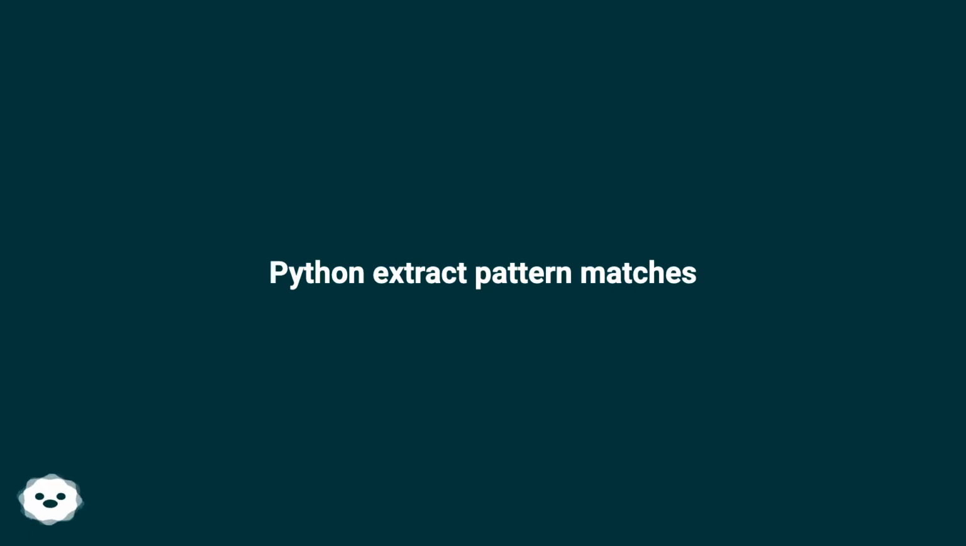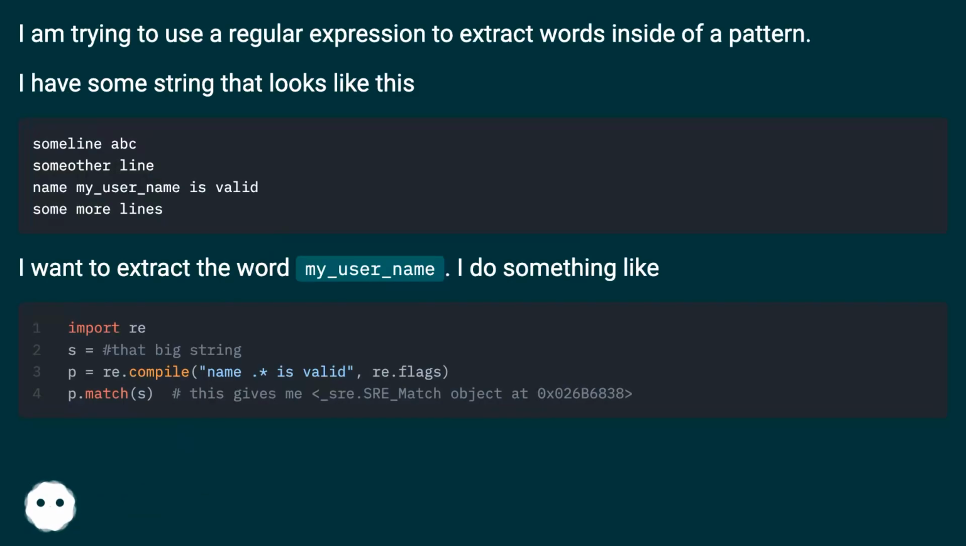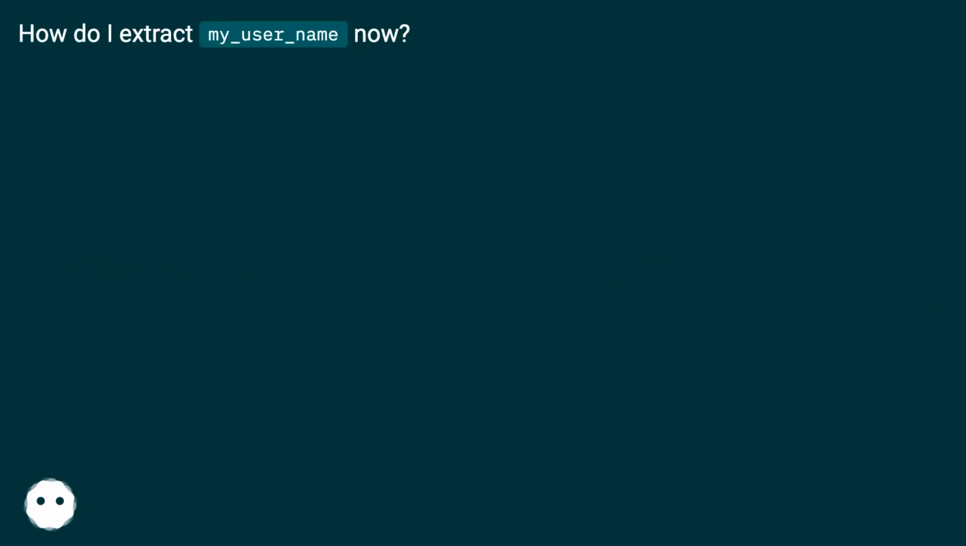Python extract pattern matches. I am trying to use a regular expression to extract words inside of a pattern. I have some string that looks like this. I want to extract the word my_user_name. I do something like this. How do I extract my_user_name now?